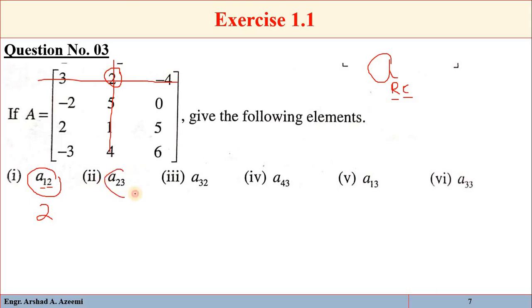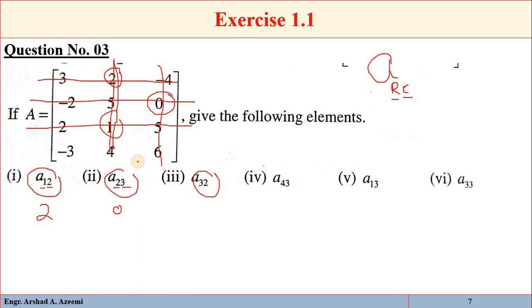Similarly, a 2 3 means second row and third column. So second row and third column, this one is the element a 2 3. Similarly, a 3 2 means third row and second column. So third row and second column, it is 1.